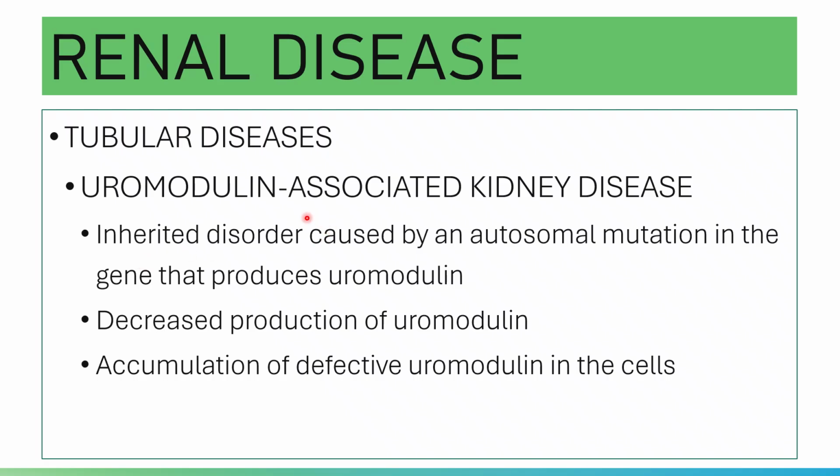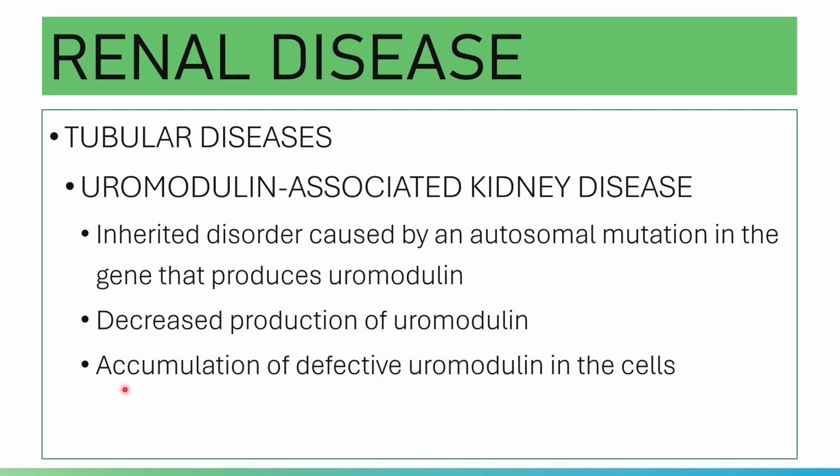Your uromodulin-associated kidney disease is an inherited disorder caused by an autosomal mutation in the gene that produces uromodulin. If there is an alteration, abnormal uromodulin will be produced, not normal uromodulin.